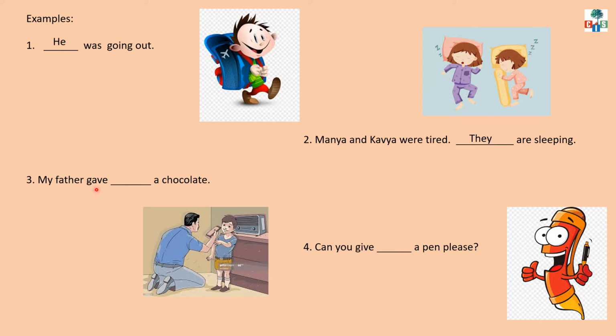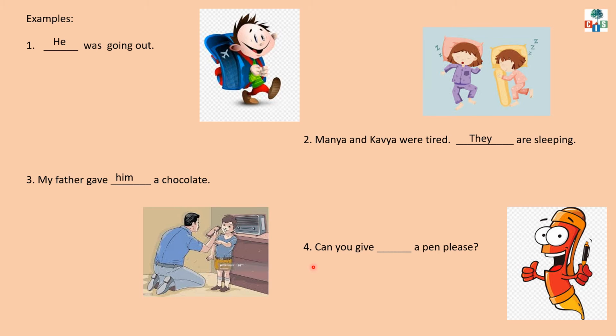My father gave Dash a chocolate. Now here the verb is gave, and after the verb blank is given. So if any blank is given after the verb, we will use object pronoun. So which are the object pronouns, children? Him, her, them, me. So like this you can use any object pronoun. So I have used here him. My father gave him a chocolate.